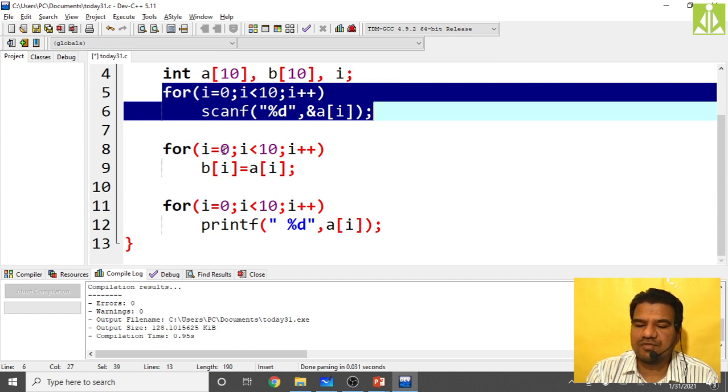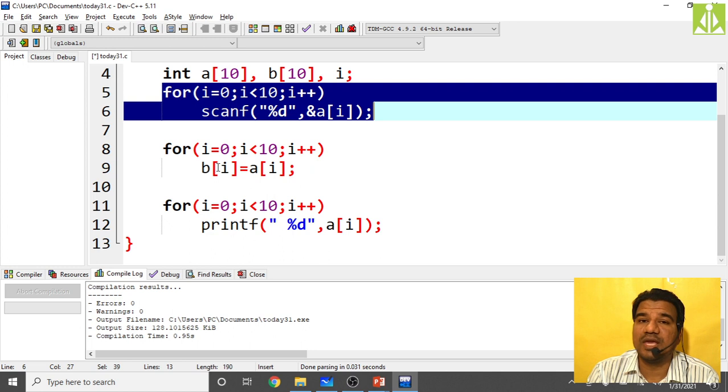So in the first iteration what will happen? B of 0 is equal to A of 0. So the 0th element from A will be copied into B of 0. Then in the second iteration, the I value will become 1. So B of 1 is equal to A of 1. A of 1 will be copied into B of 1. Likewise, it will copy all the elements from the A array to the B array.